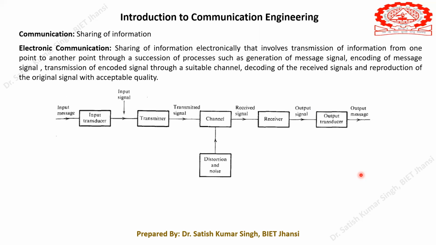The sharing of information electronically involves transmission of information from one point to another through a succession of processes, such as generation of the message signal, encoding of the message signal, transmission of the encoded signal through a suitable channel, decoding of the received signal, and reproduction of the original signal with acceptable quality. This is what electronic communication means.